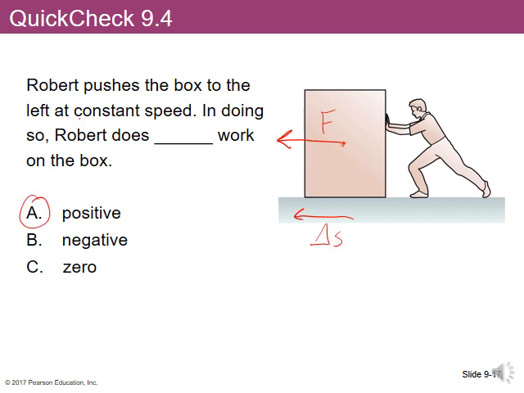Now, it's going at constant speed, once again, so how is it possible that it's having positive work done on it and it's not speeding up? Well, again, Robert's force is not the only force that acts on it. What other force do you think acts on the box? There's a friction force with the ground. Which way does the friction force act? It's going to act opposite to the direction that it's moving, so this way. Friction force is going to be doing negative work. So once again, the total work being done on the box would be zero.